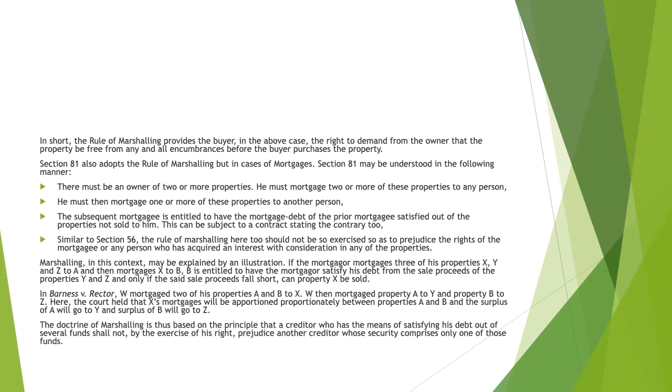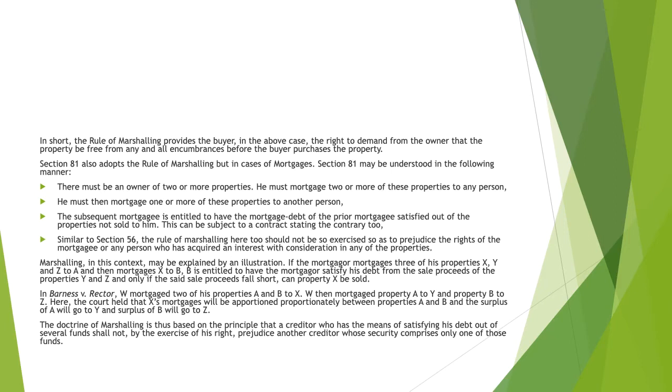This can be subject to a contract stating the contrary too. Similar to section 56, the rule of marshalling here too should not be exercised so as to prejudice the rights of the mortgagee or any person who has acquired an interest with consideration in any of the properties.